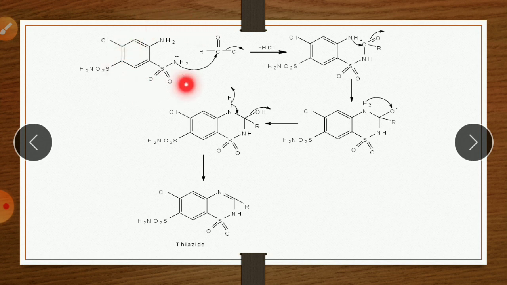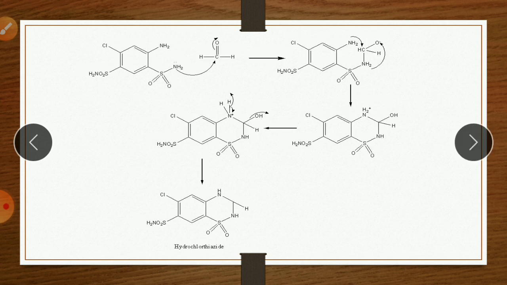Again, the reaction mechanism repeated. The NH2 group's lone pair attacks this carbonyl carbon. First step, removal of HCl, hydrogen from NH2 and Cl from here, minus HCl. Then the lone pair of this nitrogen attacks the same carbonyl group again, and it becomes O minus. Then hydride transfer, hydrogen from NH2 transfers here, and it becomes OH. Removal of a water molecule: hydrogen is removed, this bond shifts here, it becomes a double bond in the ring, OH minus. The total H2O molecule is removed to form the thiazide.